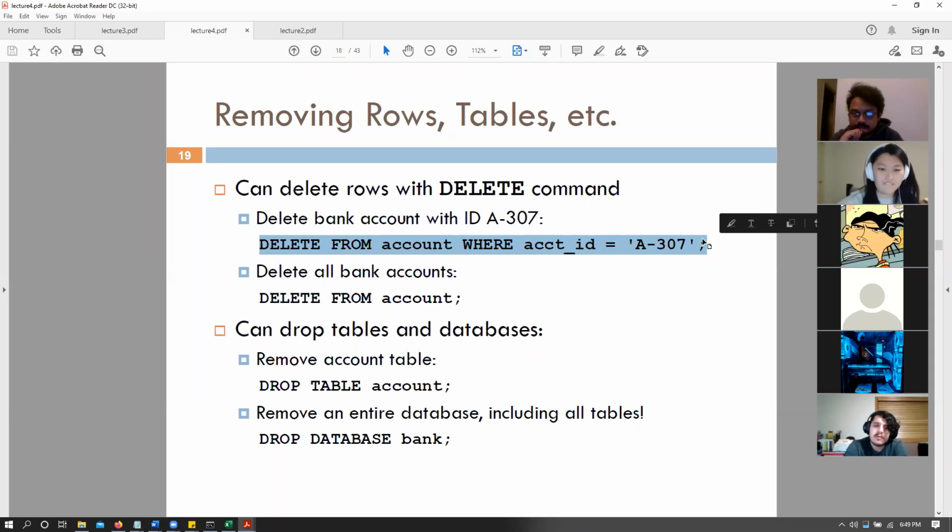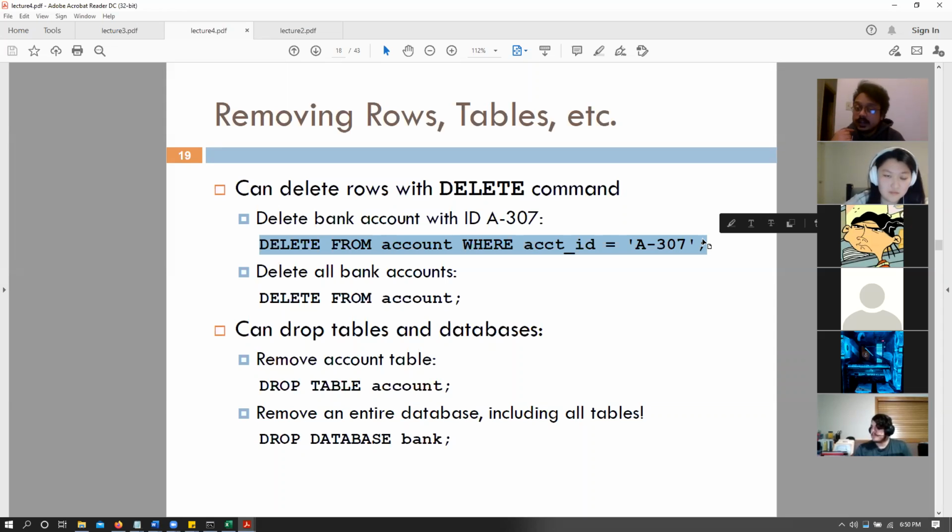Couldn't that delete anything under account that's listed as account ID A307? Yes, but can we have more than one A307s? If my account ID is a primary key, we cannot have more than one A307s, right? Yeah, then only one would get deleted if it was a primary key. Exactly, you're correct. So in this scenario, it would only delete one row.